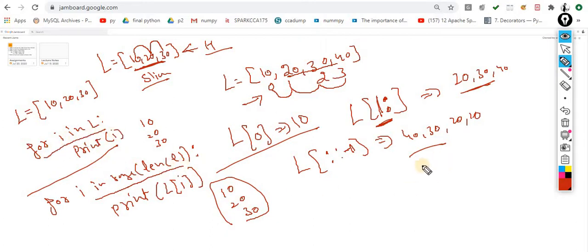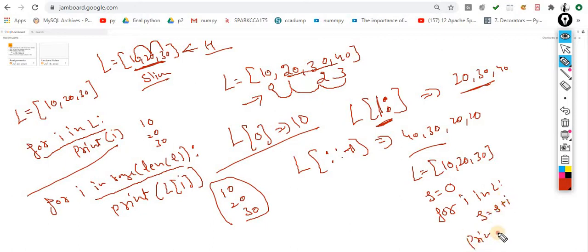One very small program relevant to this list and very useful in real-time industry, that we already did, I suppose. S is equal to 0. For i in L, S is equal to S plus i, and print(S). That's it. Very simple program: the sum of all the elements of this list. So what is happening here? Initially I initialize the S value to 0, and after that on every iteration I am performing the mathematical addition.